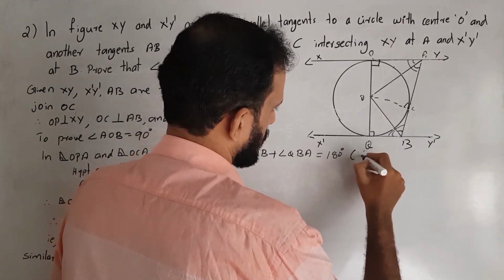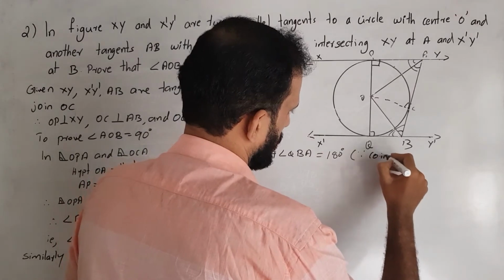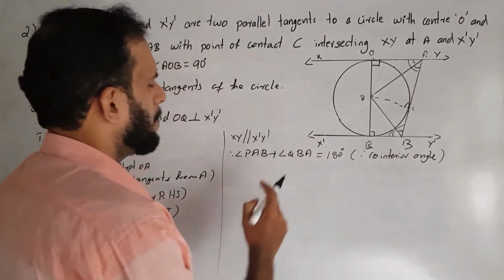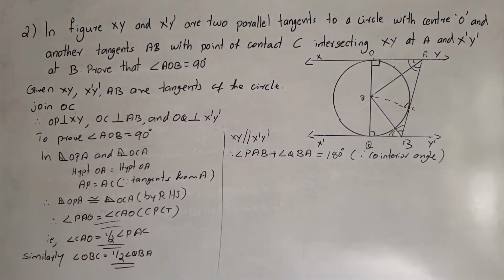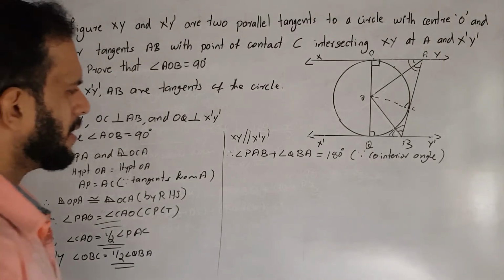The reason: co-interior angles. Angle PAB plus angle QBA is equal to 180.